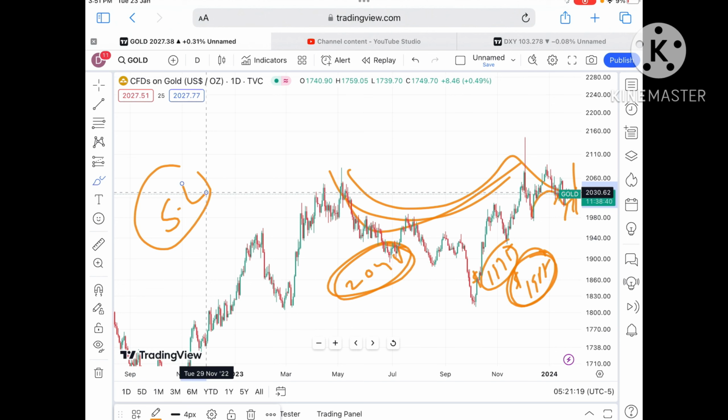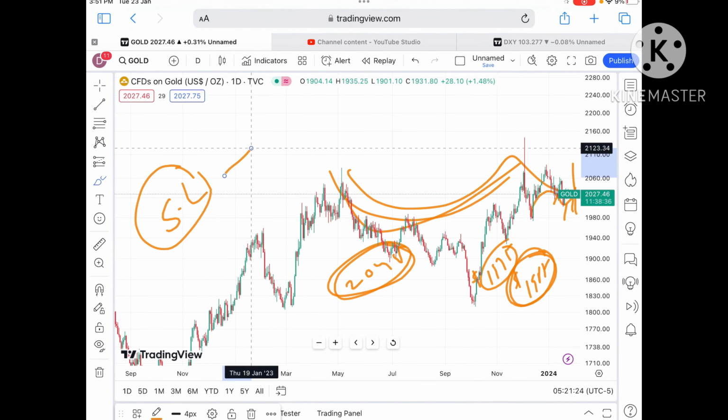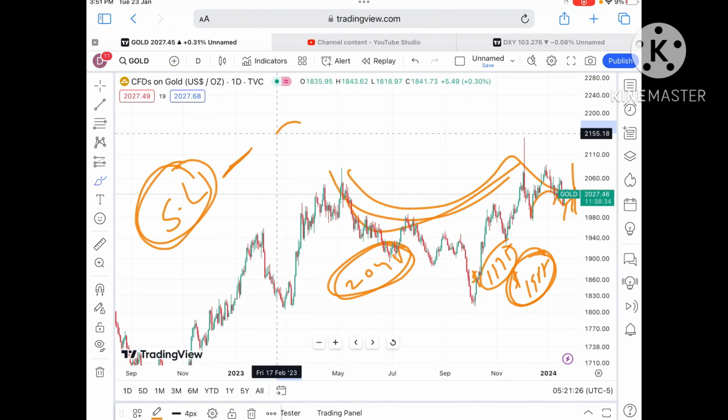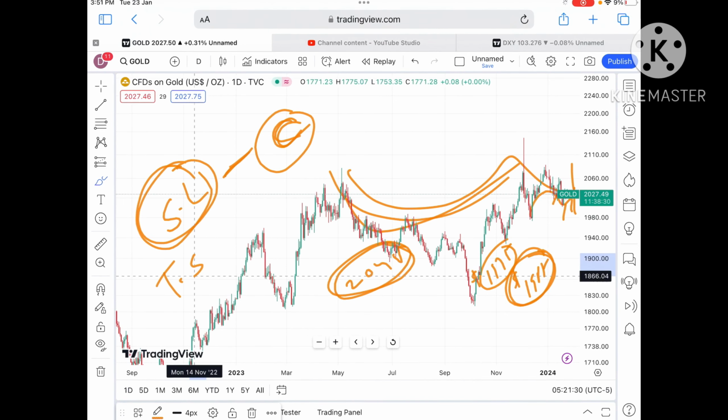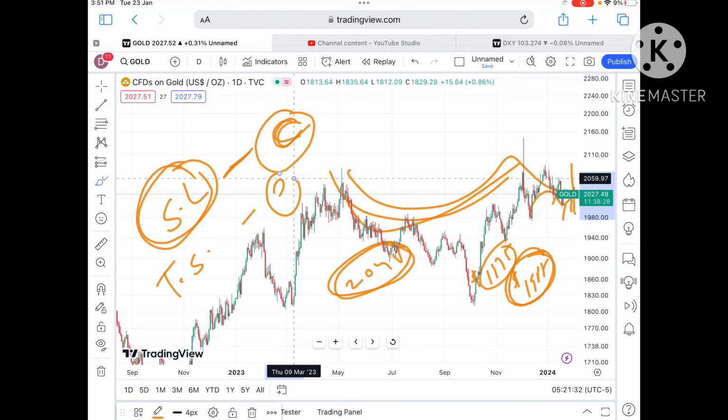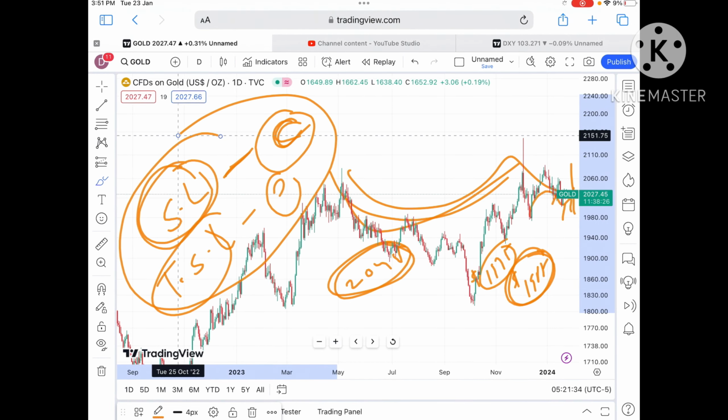Always try to set your SL, whether you are a big trader, a small trader, or a beginner. If you keep the habit of setting your SL, it will save your capital in the future. And once you are in profit, try to trail your profit. If you are doing these two things, you can sustain for a longer period of time.